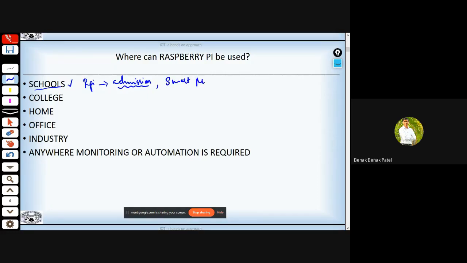We do also have Smart Mirror. We have implemented Smart Mirror in our own department. This Smart Mirror is one of the applications that makes use of Raspberry Pi, as well as speaking of schools or colleges.